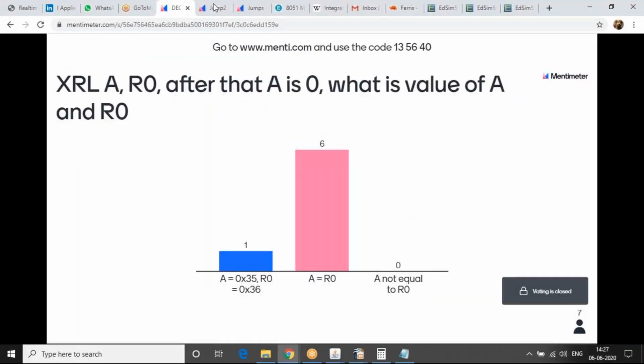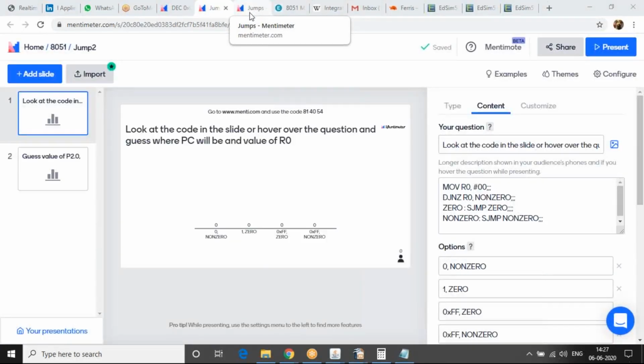I think I'll have a quiz for that, so we can look at that and see if we are able to make some understanding out of it. Okay, I'll use a very basic quiz on jump.